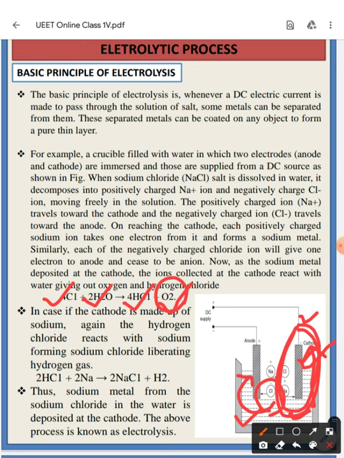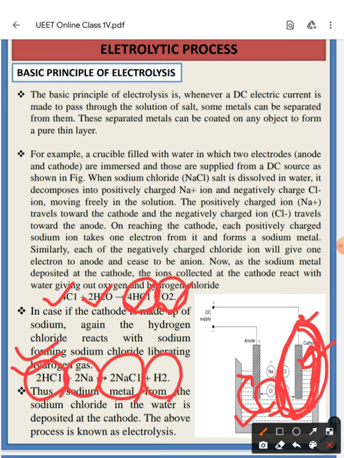In case the cathode is made of sodium, suppose I take this cathode as sodium, again the hydrogen chloride reacts with the sodium, forming sodium chloride and liberating hydrogen gas. So 2HCl plus 2Na will produce 2NaCl plus H2.